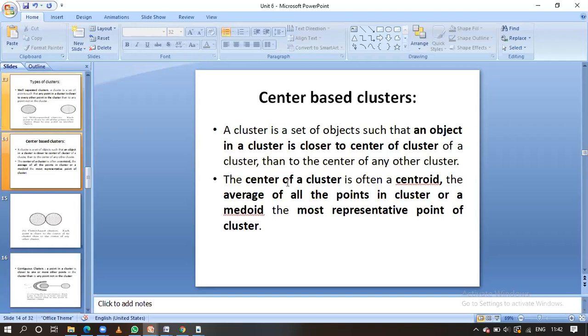The center of the cluster we often call a centroid. Another representative point in the cluster is also there, we call it a medoid. What is meant by medoid? It is the average of all the points in the cluster. Centroid means center of the cluster, medoid means the average of all the points in the cluster. These are the most representative points in the cluster, centroid and medoid.